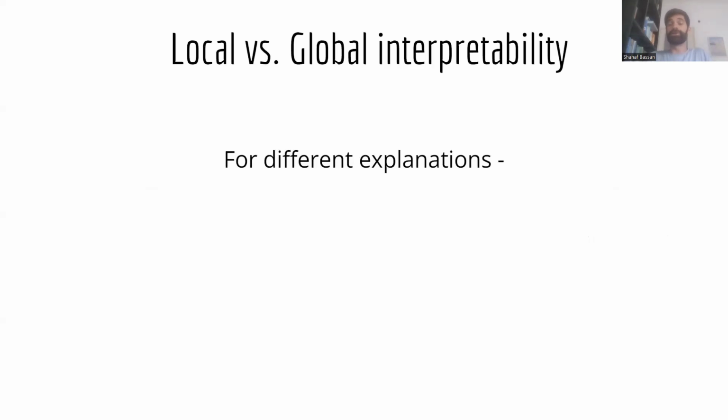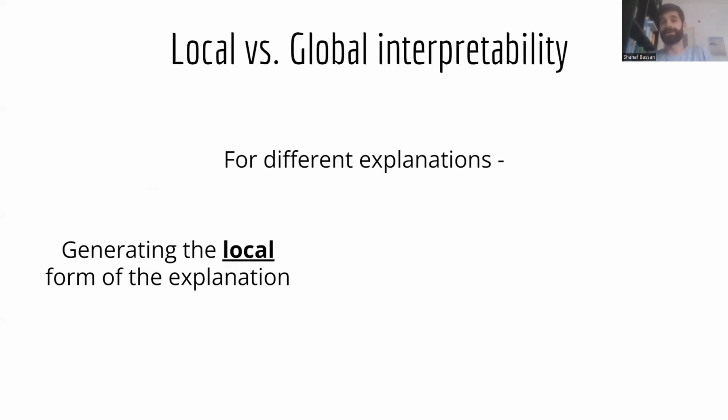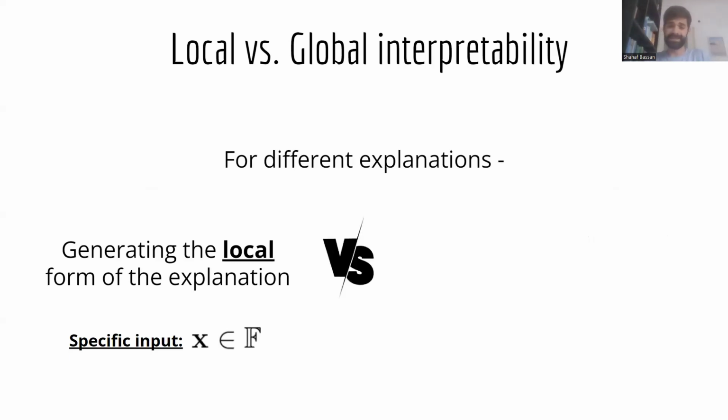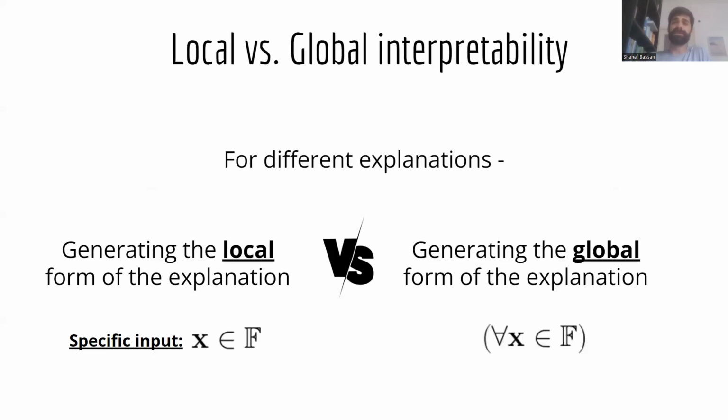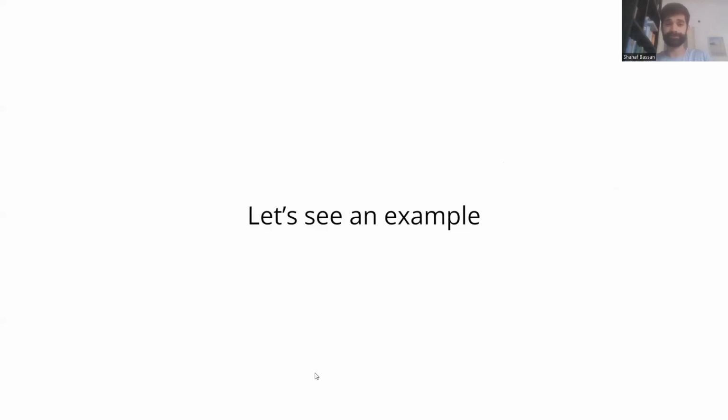In this particular work, we look at different forms of explanation, and for each one of these explanations, we evaluate the computational complexity of generating the local form of this explanation, which is over a specific input x, versus the computational complexity of generating the global variant of this explanation, which holds for any x in this domain.